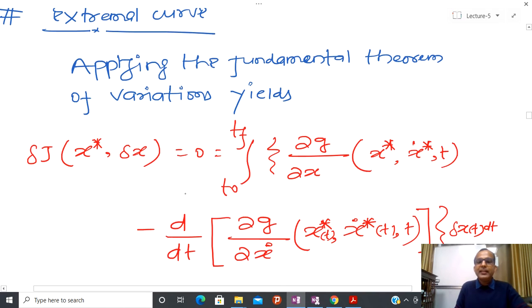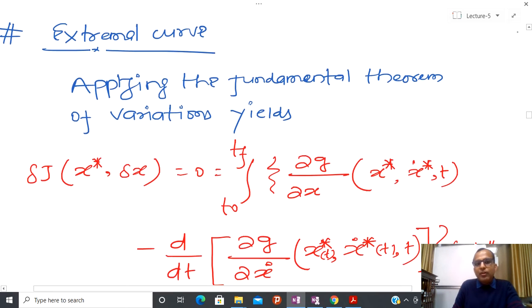I am going to first see the variation, and again I am going to repeat. First you take the increment, after that you collect the linear term, and after that you apply the end condition and then calculate the variation. And after that, in order to find the extremal or optimum curve, you try to apply the fundamental result of the calculus of variations.